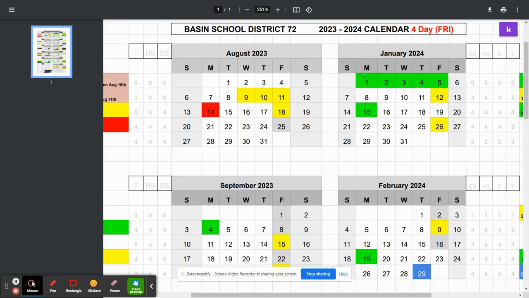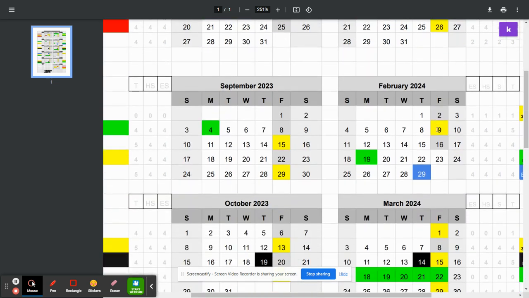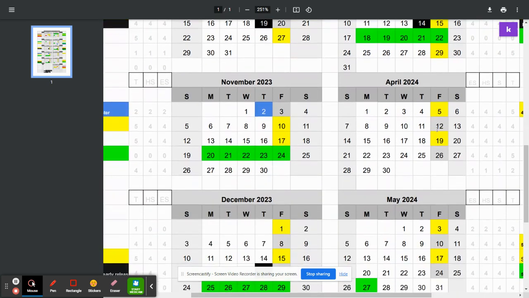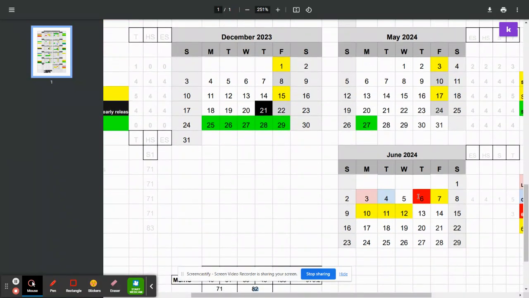Note that on Friday off calendars, if their Monday is a holiday, school is in session on that Friday. Spring break, as usual, and the school year ends May 6th with in-service to follow in the yellow there.